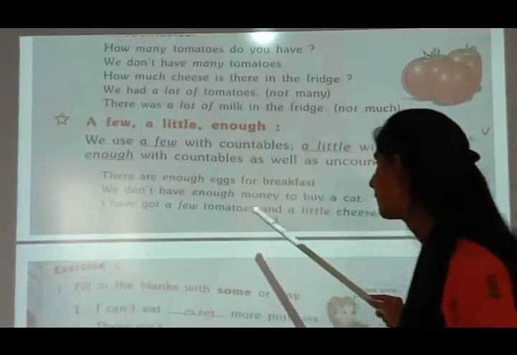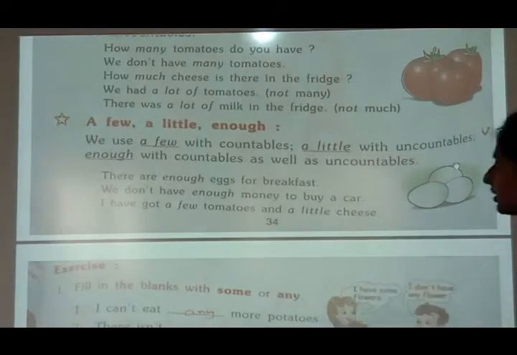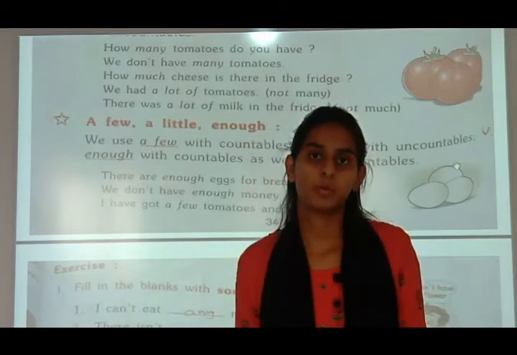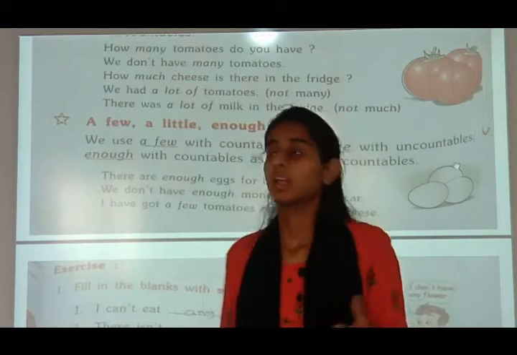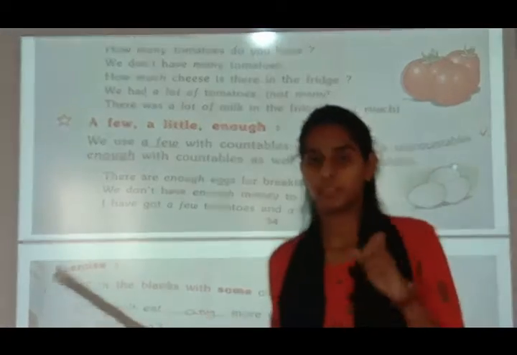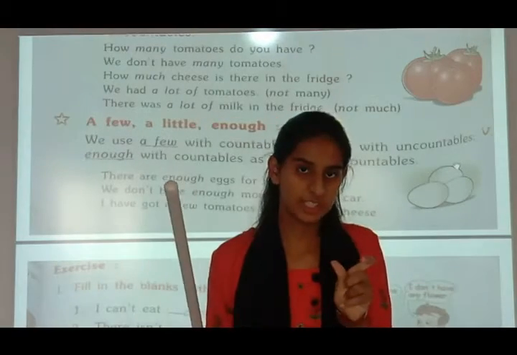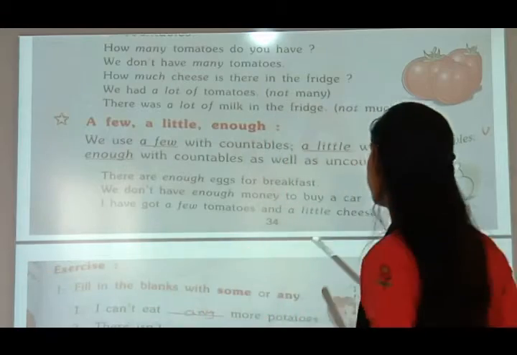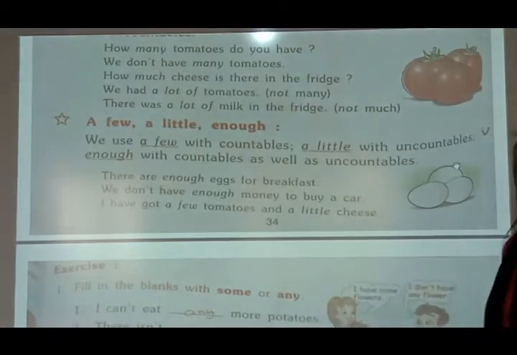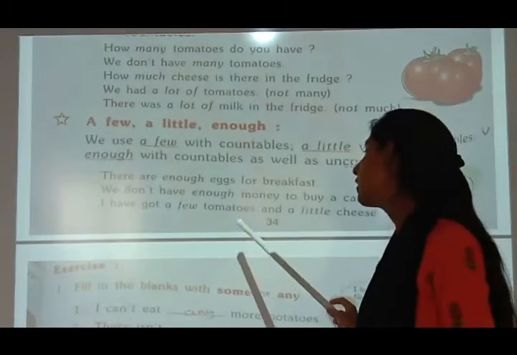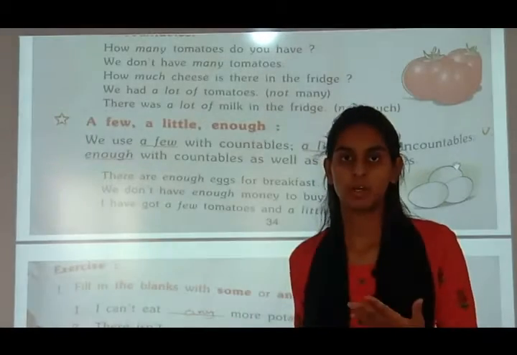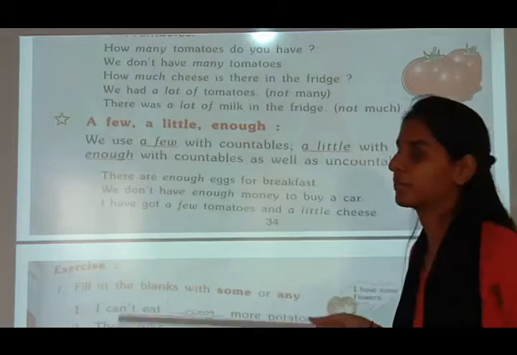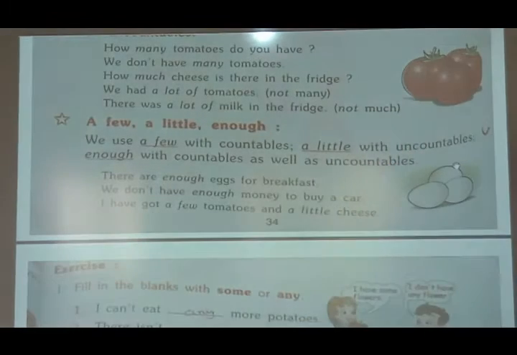I have got a few tomatoes and a little cheese. A few tomatoes means 10 tomatoes or 12 tomatoes. A little cheese means... can we count cheese? We cannot count cheese, we cannot count butter. So here a little cheese will be uncountable. But tomatoes, if there are 10 or 15 tomatoes, we can count. So I have got a few tomatoes and a little cheese.